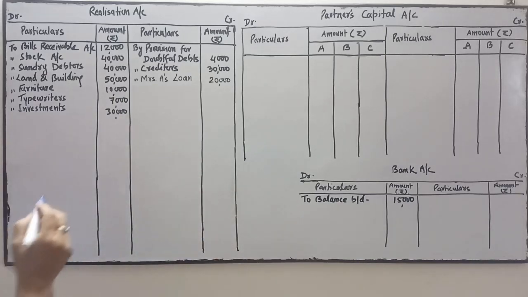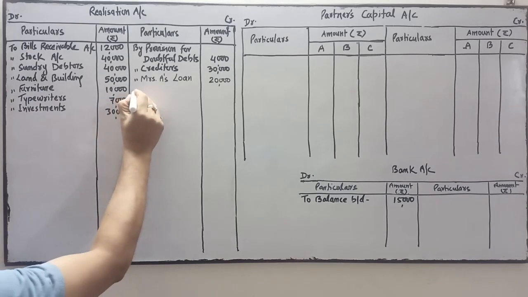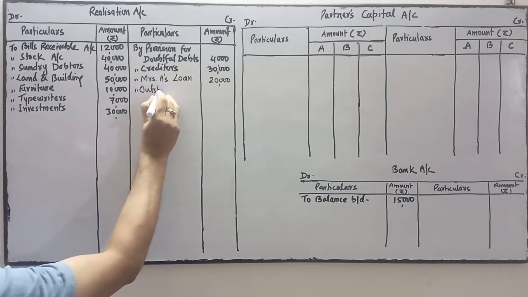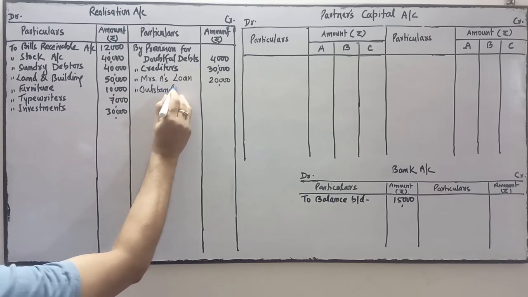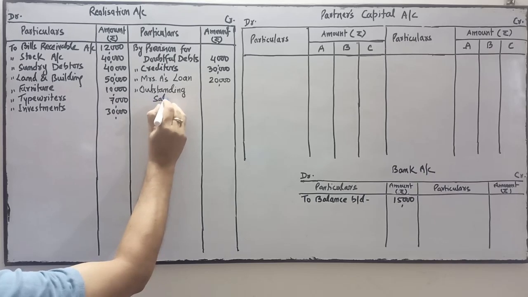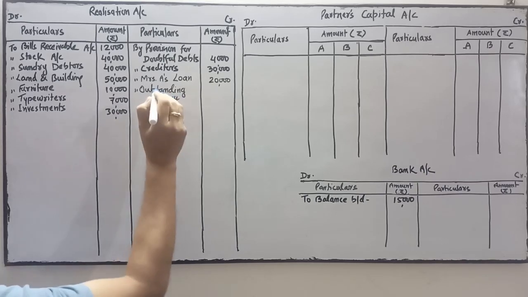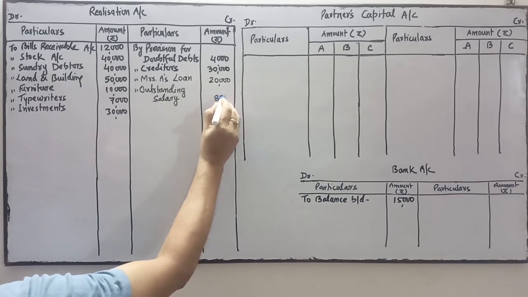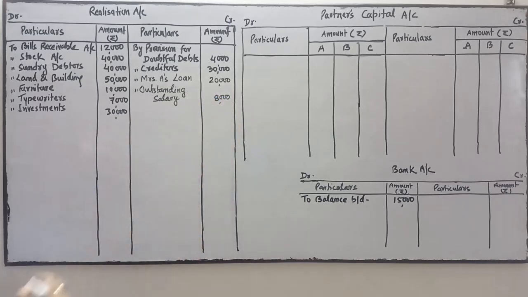Next is outstanding salary, which is 8,000. After outstanding salary comes the investment fluctuation fund.